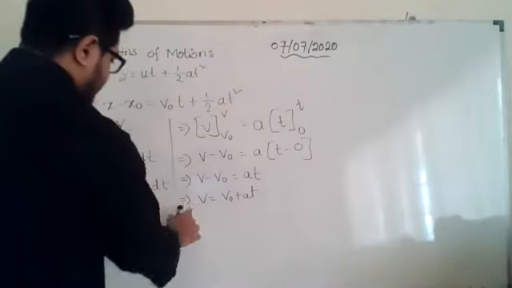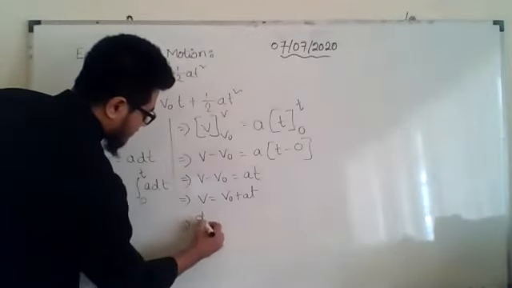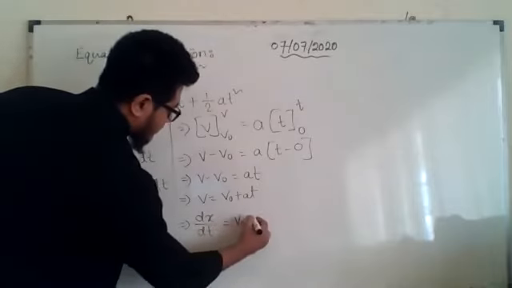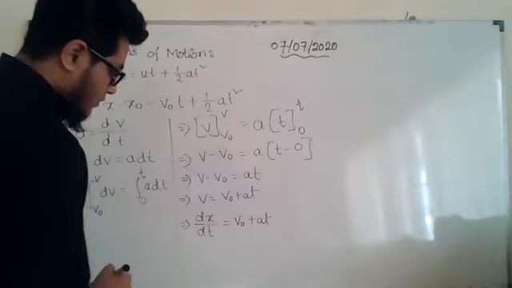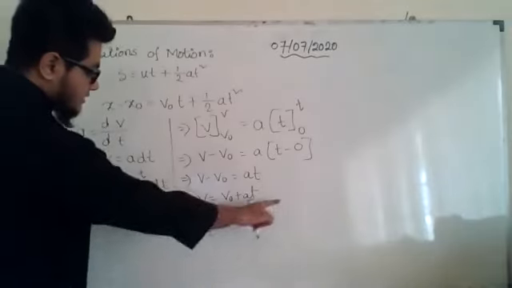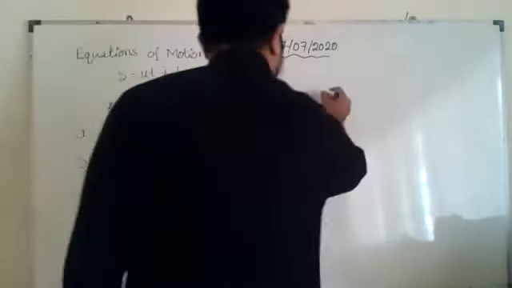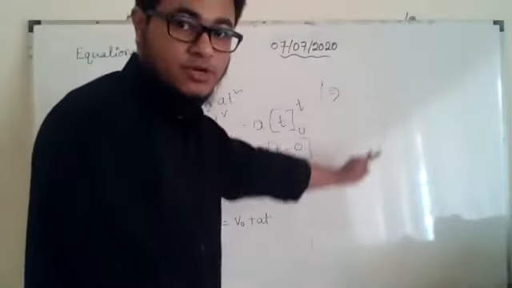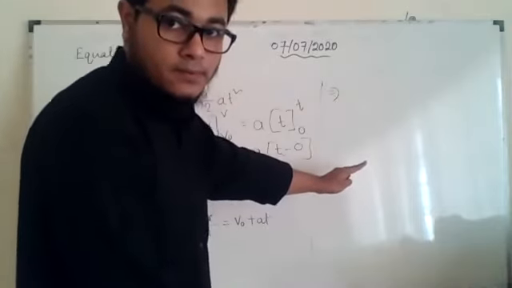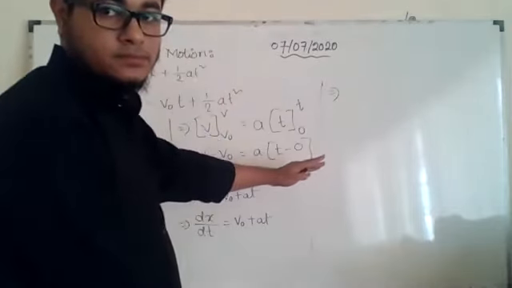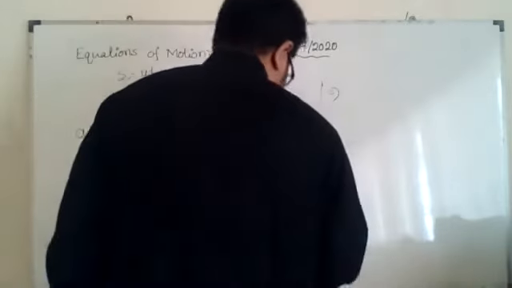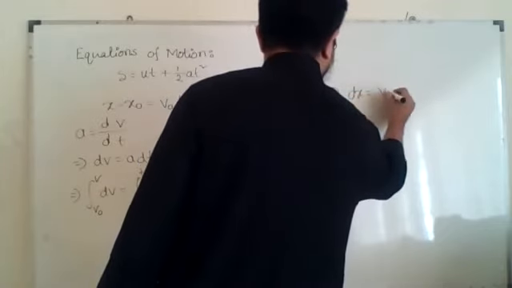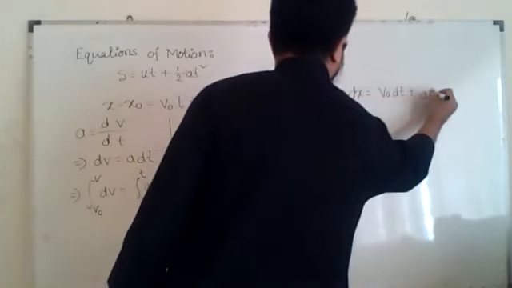Then v, this is velocity. Velocity is the rate of change of position with respect to time. dx/dt is equal to v naught plus at. Now if I cross multiply this dt over there, then whenever I write like this, can you see this part clearly? Yes. Okay. So dt I will cross multiply over there, it will become dx equal to v naught dt plus at dt.